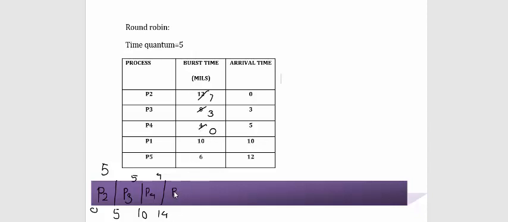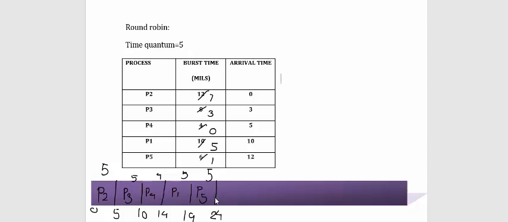Next is process P1. It is going to take how many milliseconds? 5 milliseconds, which is predefined. So 14 plus 5, that is 19. The last process is P5. Here remaining is 5 and here remaining will be 1. So 5, it is going 19 plus 5, that is 24. Then all the processes have completed one round of execution.